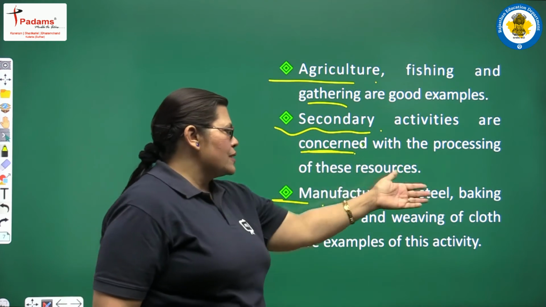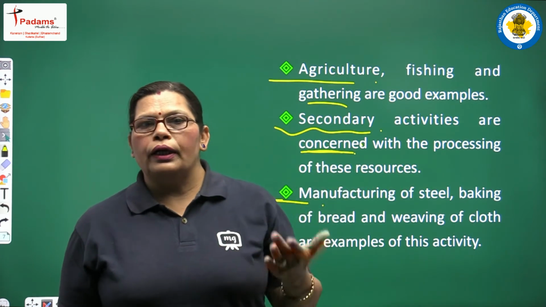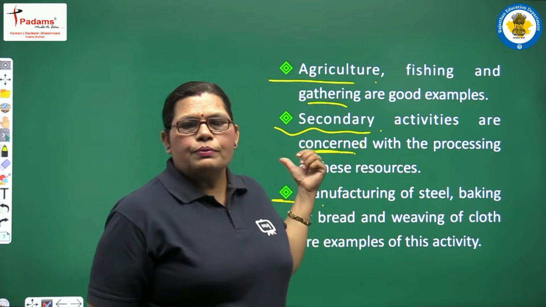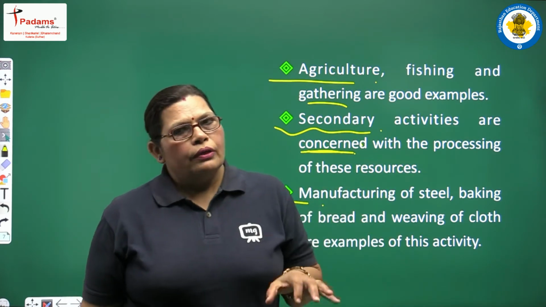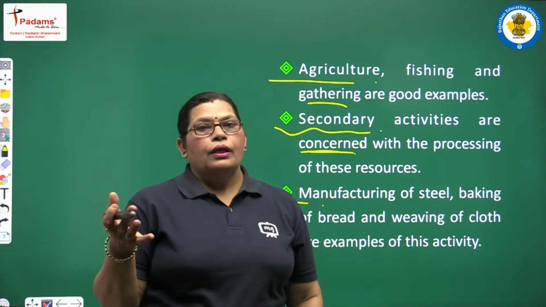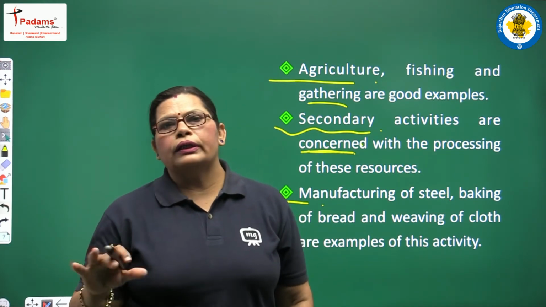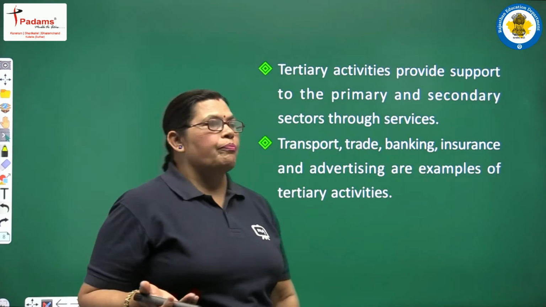Same with the baking of bread: by baking, the flour changes into bread and this process comes under the secondary activity. Same with the weaving of cloth, which is also a good example of secondary activities, because after weaving, everything is totally changed into a new formation.